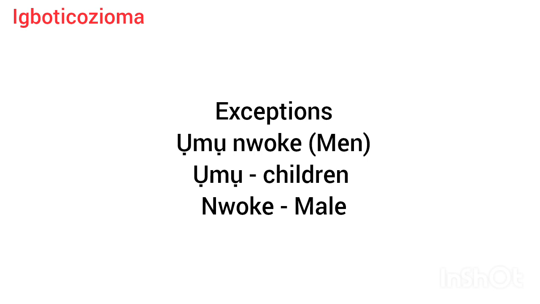Ụmụ and nwoke. So when you look at the word ụmụ, you can see there are 2 vowels, O appears twice, and O belongs to O2A. But when you look at the word nwoke, you can see there are also 2 vowels, O and E. O and E are O2E. But they came together to form the word nwoke. So our exceptions are mostly compound words.